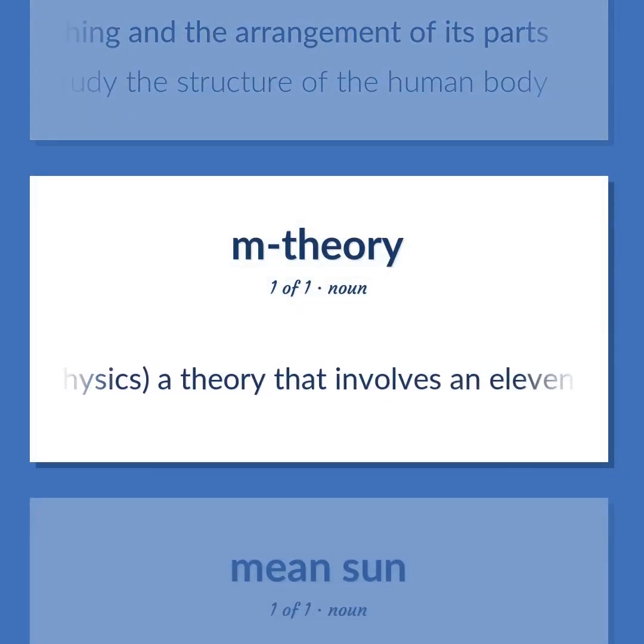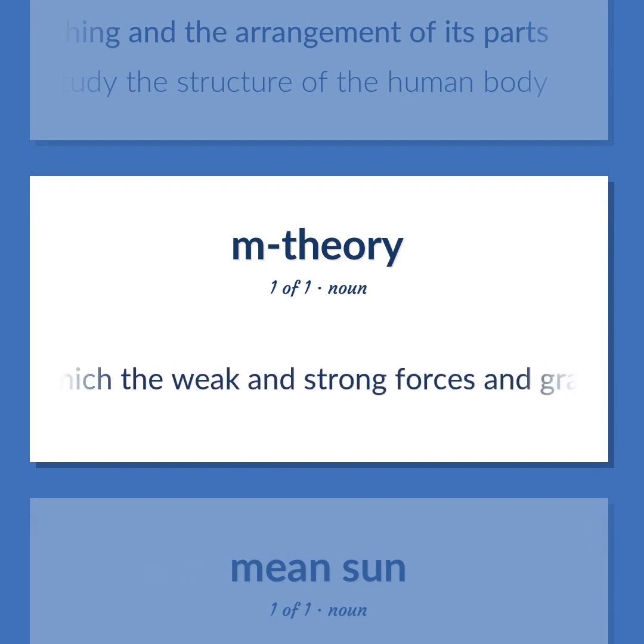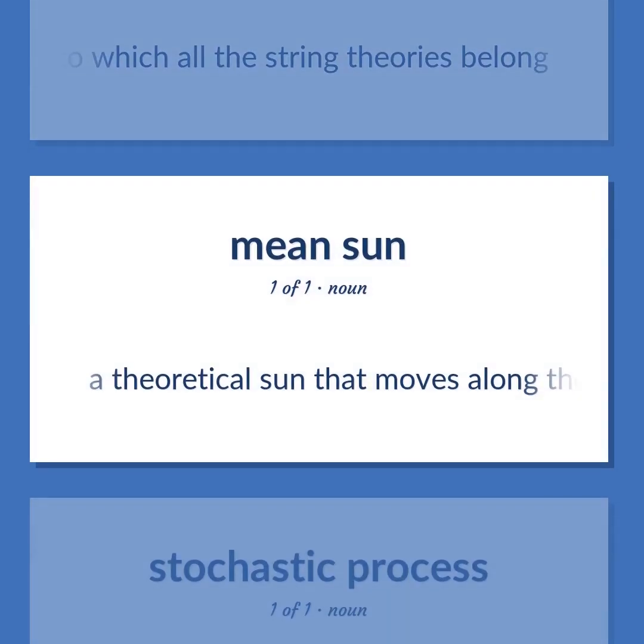Particle physics. A theory that involves an 11-dimensional universe in which the weak and strong forces and gravity are unified and to which all the string theories belong. A theoretical sun that moves along the celestial equator at a constant speed and completes its annual course in the same amount of time the real sun takes at variable speeds.